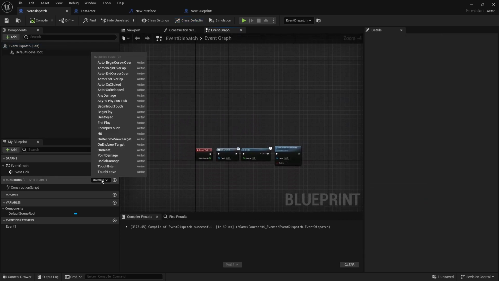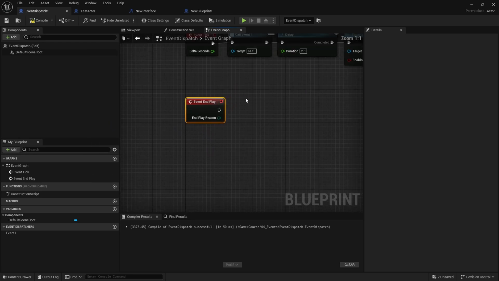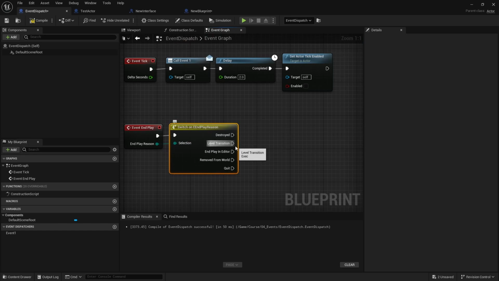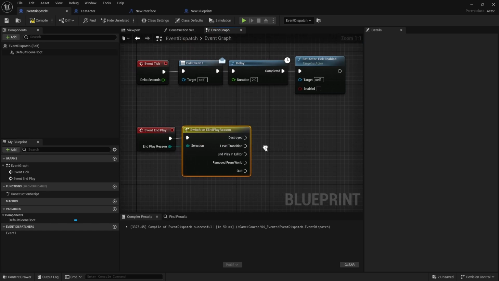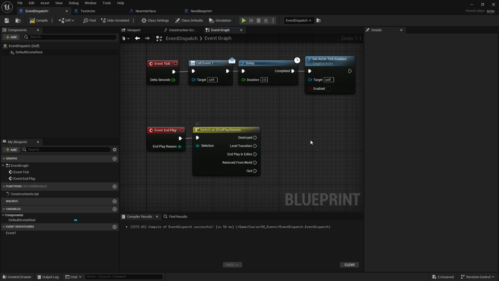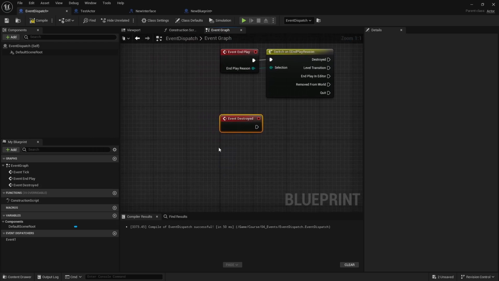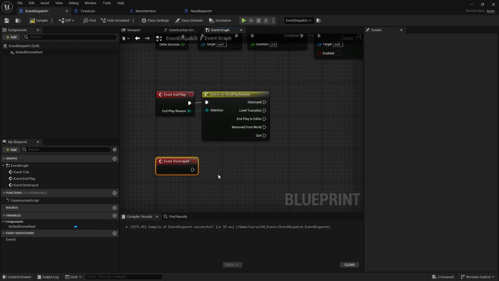Also, when working with blueprints, try to take advantage of stuff that is already given to you by Unreal, which is stuff like endplay. So instead of managing when something is being deleted, you can use endplay, and then in here you can basically use conditions and see, okay, was it removed, was it destroyed, was there a transition in the level, so it wasn't explicitly destroyed by the player, but we just changed levels. Maybe we want some special thing to trigger to, let's say, save some info or something. So basically what is happening with this actor, you can use basically just event when it's specifically destroyed.